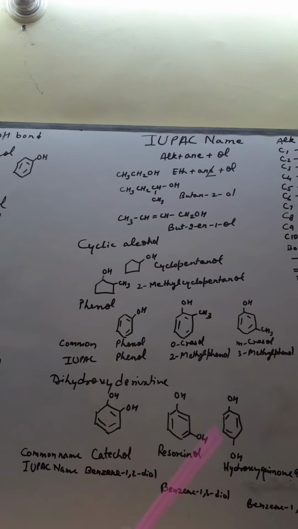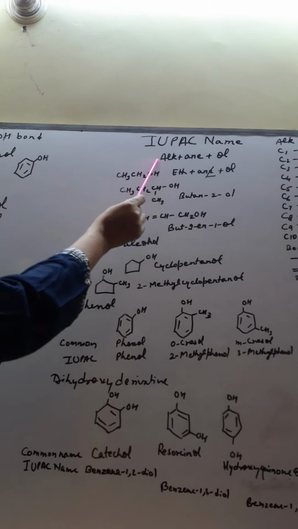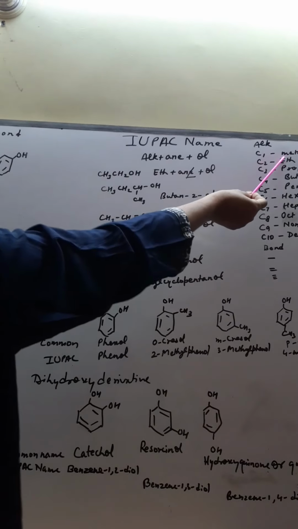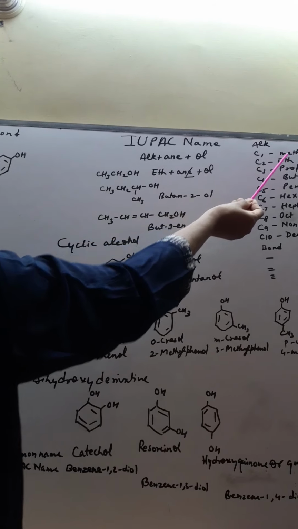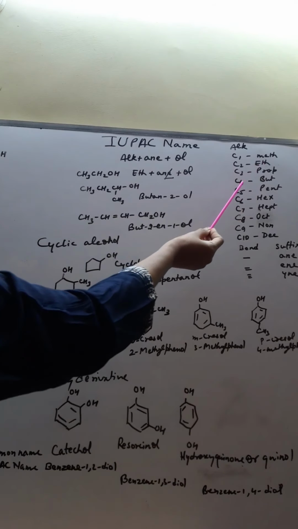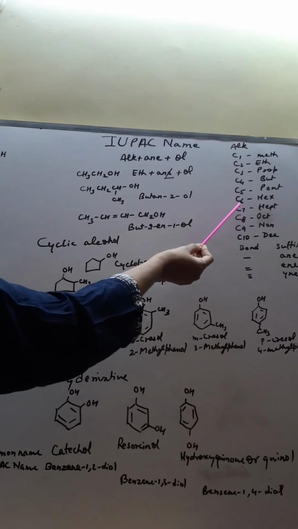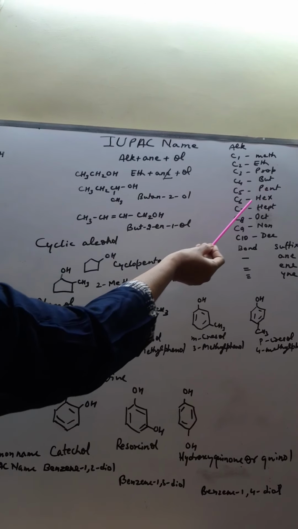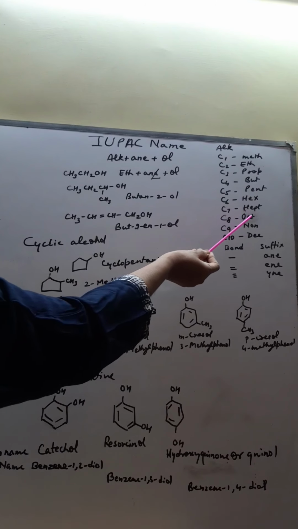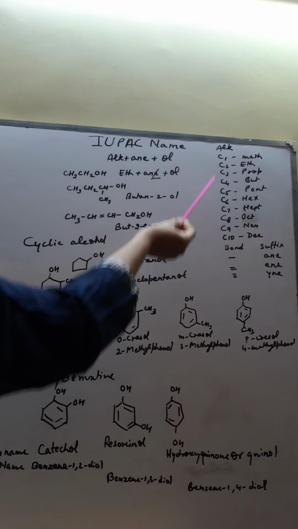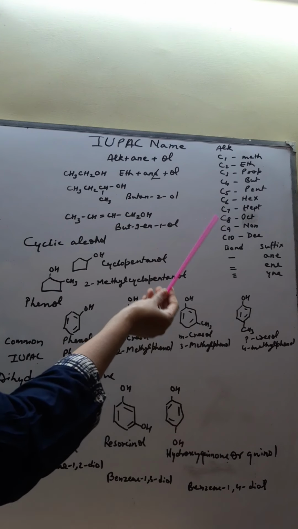Suppose the compound has 1 carbon atom, then you will use meth. 2 carbon atoms, eth; 3 carbon atoms, prop; 4 carbon atoms, but; 5 carbon atoms, the word root is pent; 6 carbons, hex; 7 carbons, hep; 8 carbons, oct; 9 carbons, non; 10 carbons, dec. These are the word roots that you have to use for writing the name.